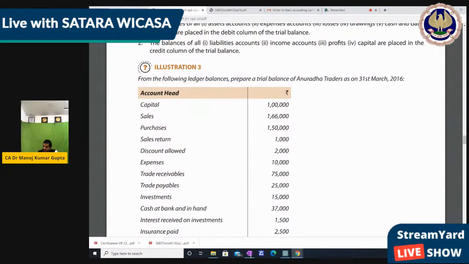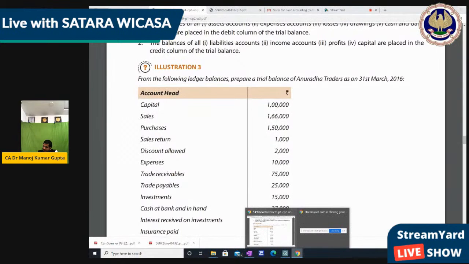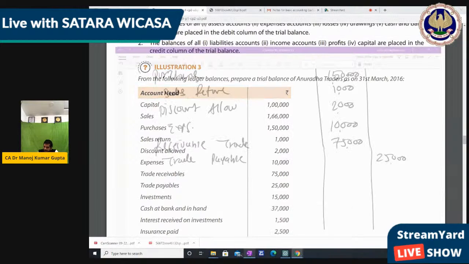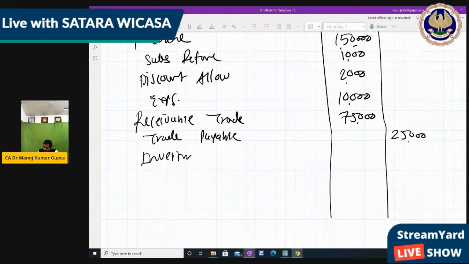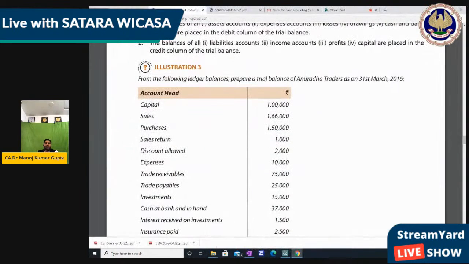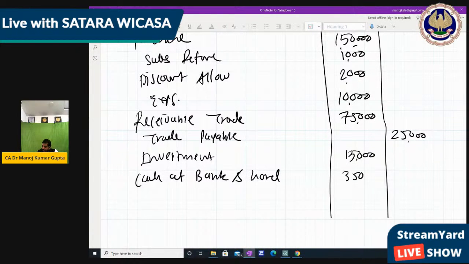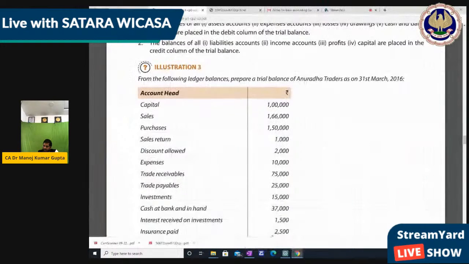Now investment 15,000. Investment, assets or liabilities? Definitely assets, right? So investment 15,000. Next, cash at bank and hand 37,000. So cash at bank and hand 35,000, right?